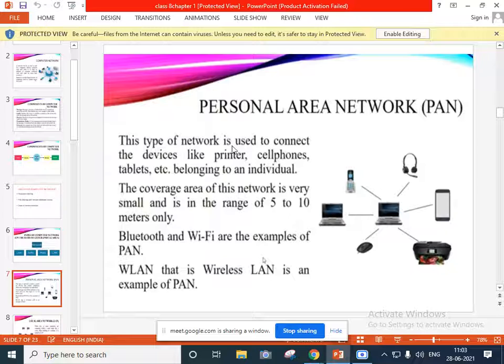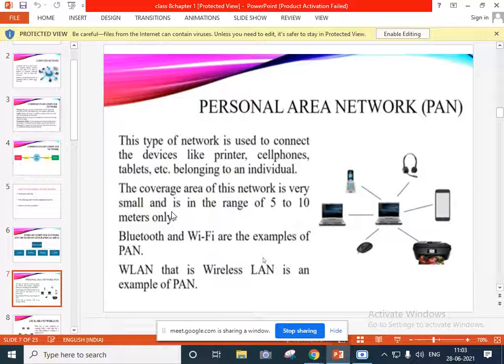So see here, this type of network is used to connect devices like printers, cell phones, tablets, etc. Here we are using it for personal use, in different devices like mobile phones and laptops. Next, the coverage area of this network is very small.